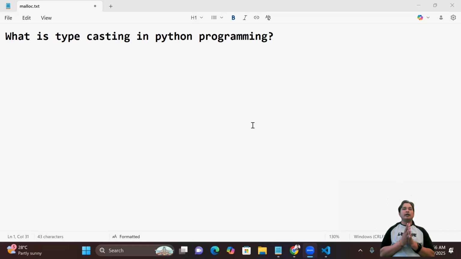What is typecasting in Python programming, guys? Okay, so typecasting, as the name suggests, is when you want to convert. Basically there are two types of typecasting: implicit typecasting and explicit typecasting. Implicit typecasting is where the conversion is done by the compiler or interpreter itself. That is implicit typecasting.